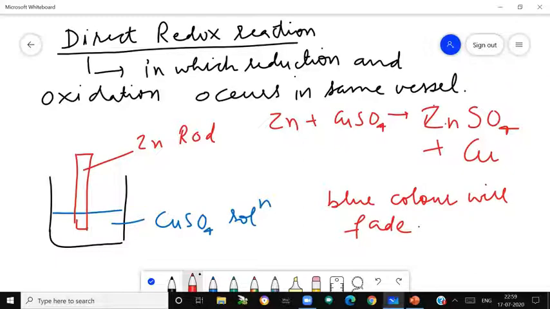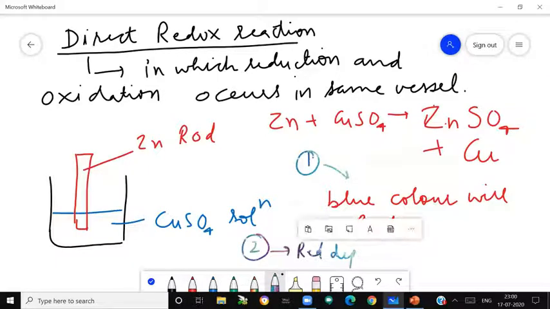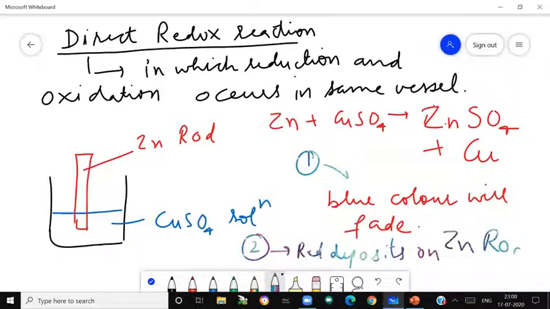This is the first observation. The second observation will be that we can see some red deposit, reddish brown actually, on the zinc rod. These will be two observations after some time.